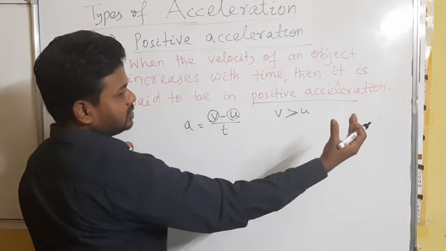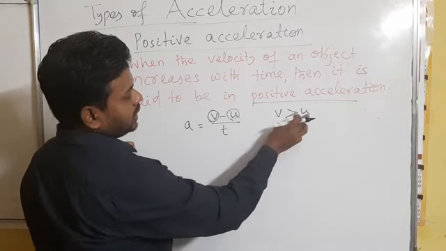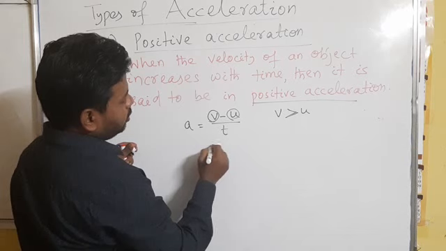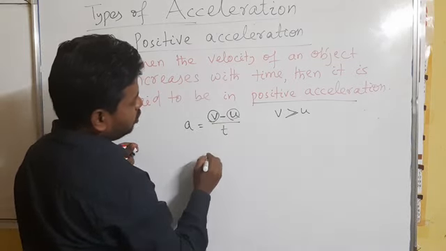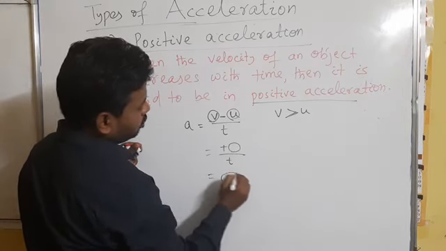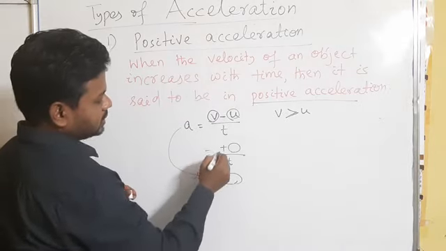So if you take v minus u, the value will be positive, positive by time, so the value will be positive. Hence it is called positive acceleration.